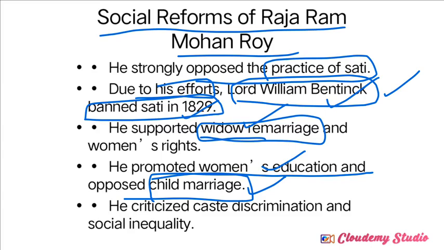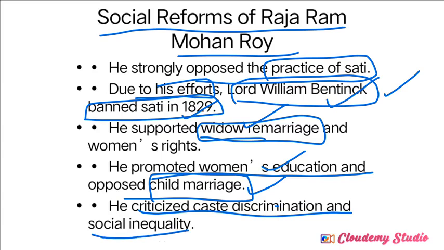Girls and women were restricted inside the house itself. That's why he promoted women's education, meaning gender equality. Just as boys and men were getting education in Indian society, women must also get education equally.